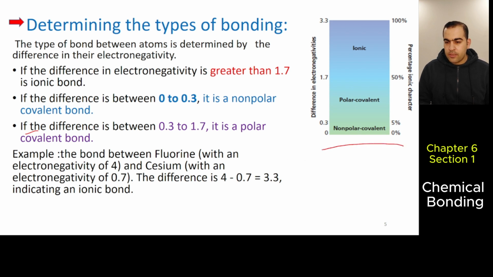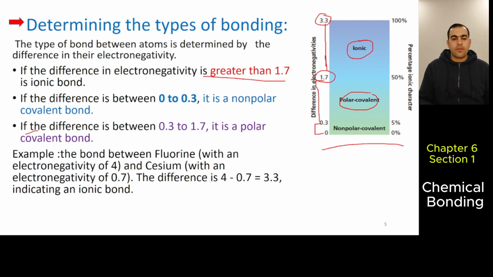You must memorize this. If the difference between the electronegativity of two bonded atoms is between 0 and 0.3, the bond is nonpolar. If the difference is between 0.3 and 1.7, the bond is polar. If it's between 1.7 and 3.3, it's an ionic bond. It must be greater than 1.7, okay? Then it's going to be an ionic bond.